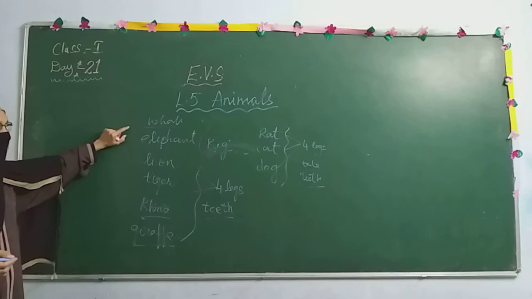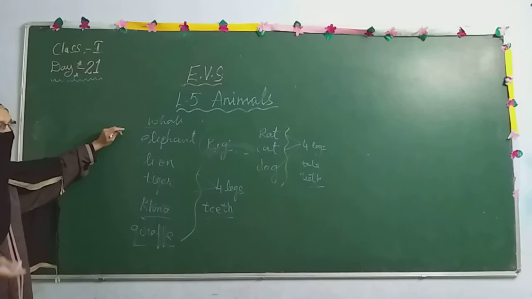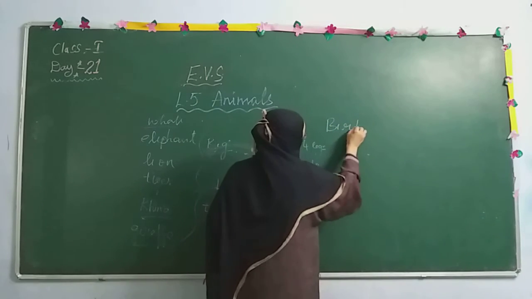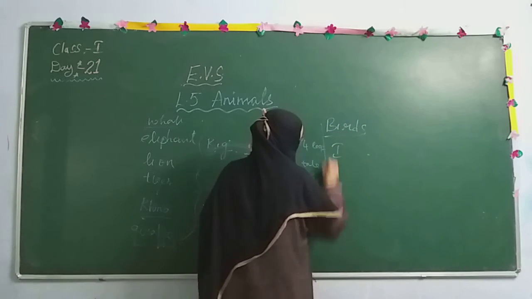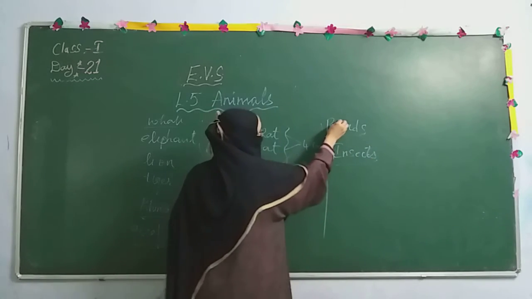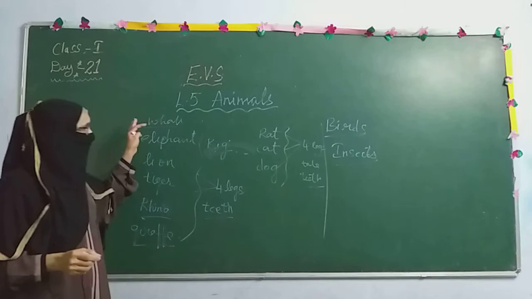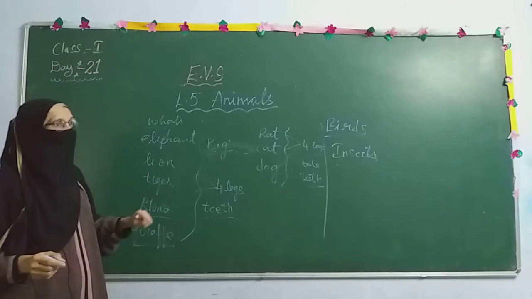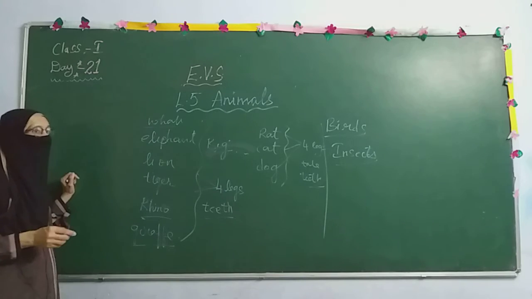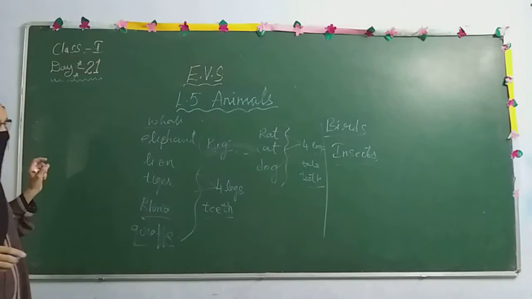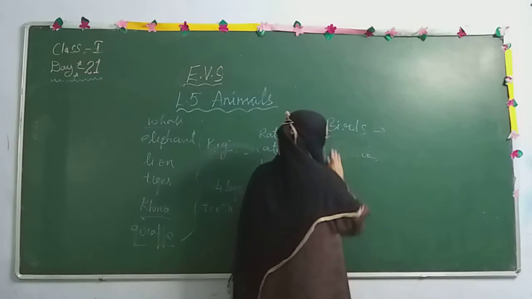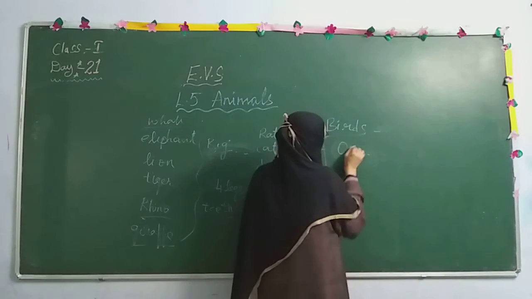Now these are the animals. In animals we have some other categories which we call birds. Birds and insects also come under the category of animals. Now coming to birds. In birds we have some big birds, some small birds. Now take the ostrich. Insects we will study afterwards.